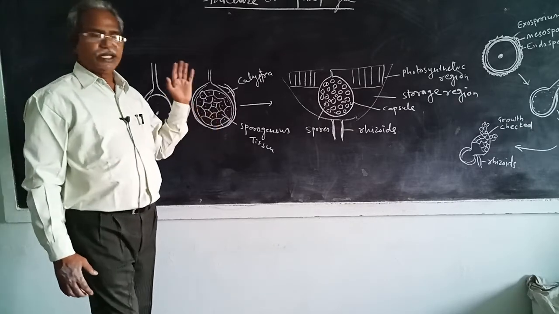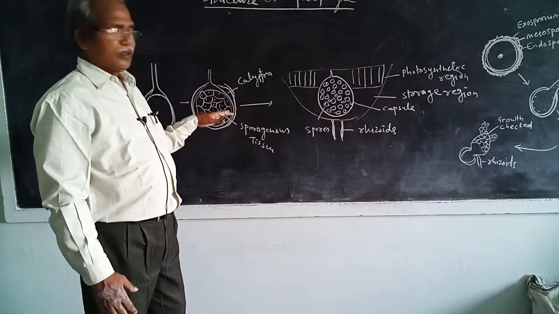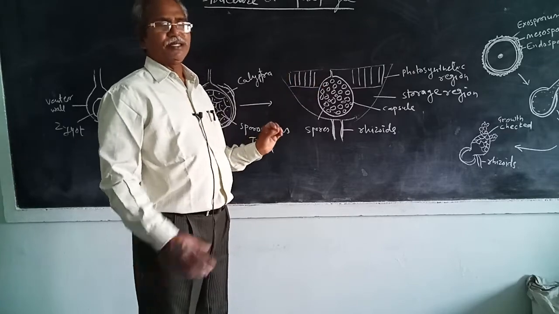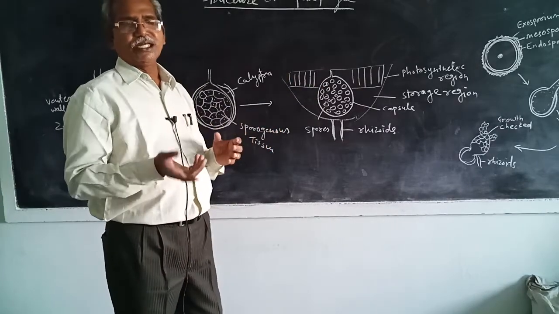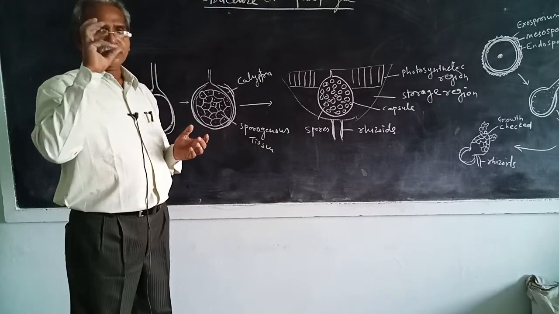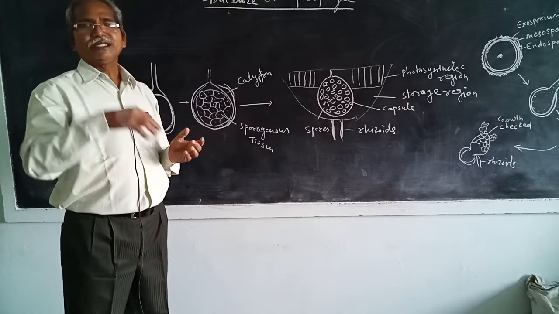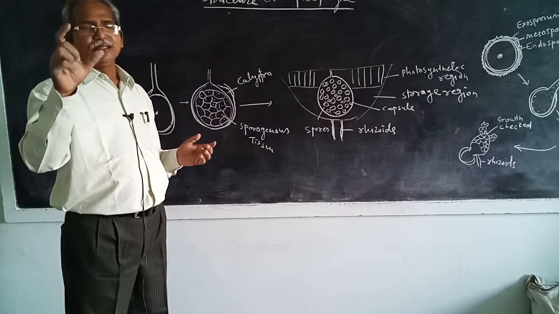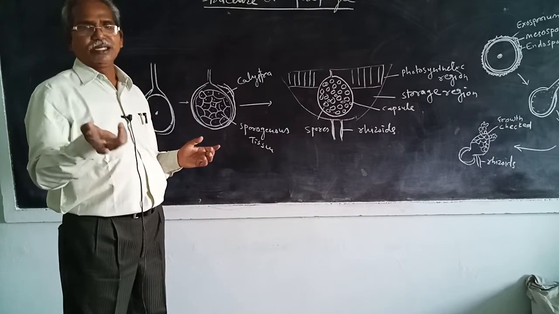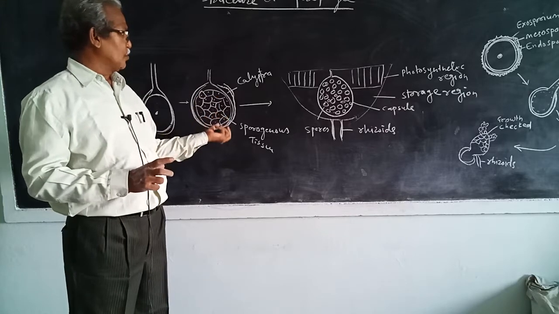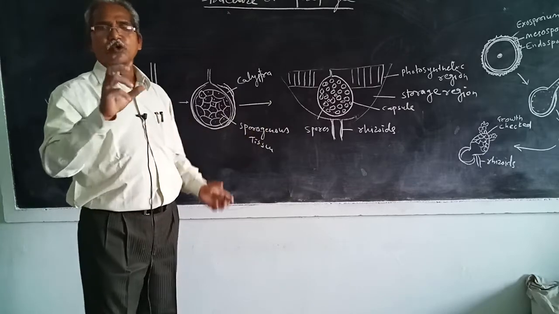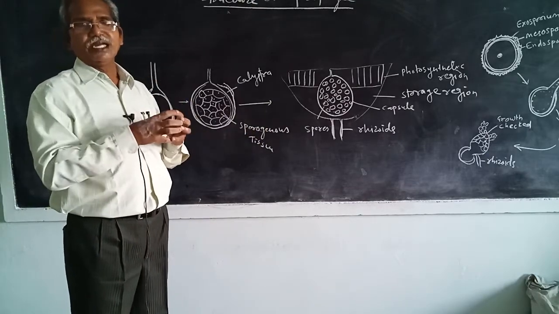They undergo meiotic division and form haploid spores in tetrads. Tetrad means a group of four. The embryonic cell divides twice. The first division is meiotic, a reduction in chromosome number, and the second division is a normal equational division. That's why from a single sporogenous cell, after meiosis, four spores form in a group. They are called a tetrad.